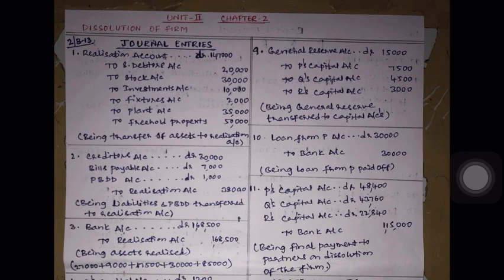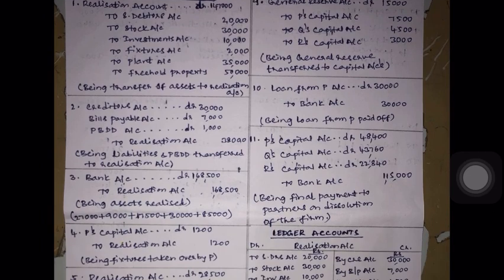We have to write the respective amounts which are stated in the balance sheet. While transferring debtors, we have to transfer to gross value. Already we have discussed this in the previous class. When we are transferring assets against which provisions exist, we have to transfer it to gross value. And the narration is being transfer of assets to realization account.